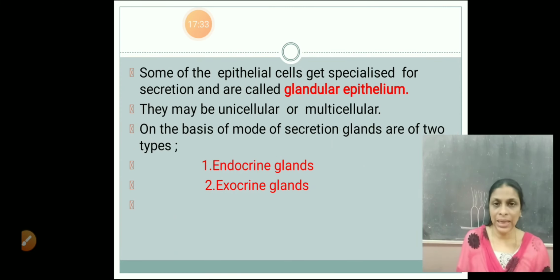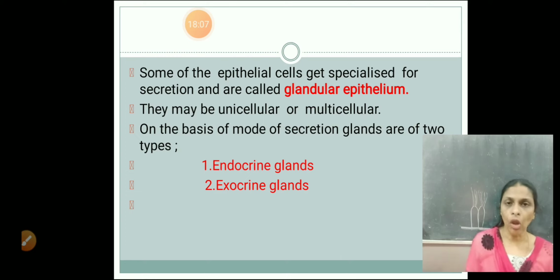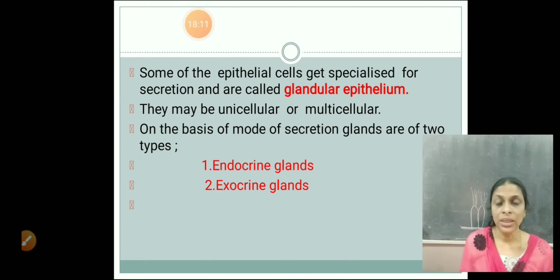Right. Now we will see. Some epithelial cells get specialized for secretion. And such epithelial tissues which are specialized for secretion are called glandular epithelium. Hope you got it. So what is glandular epithelium? Those epithelial cells which are specialized for secretion. There are two types of these glandular epithelium, either unicellular or multicellular. On the basis of their mode of secretion, glandular epithelium, or glands, are of two types.